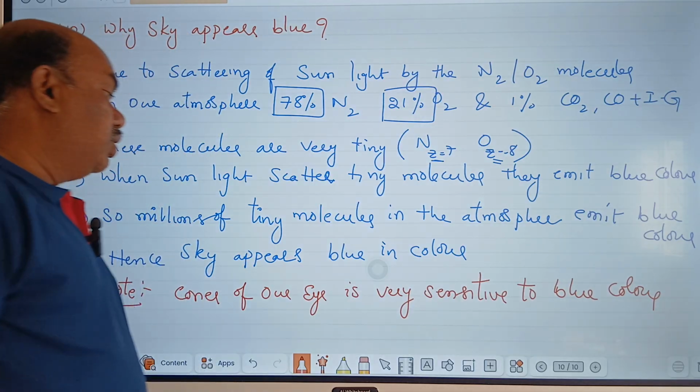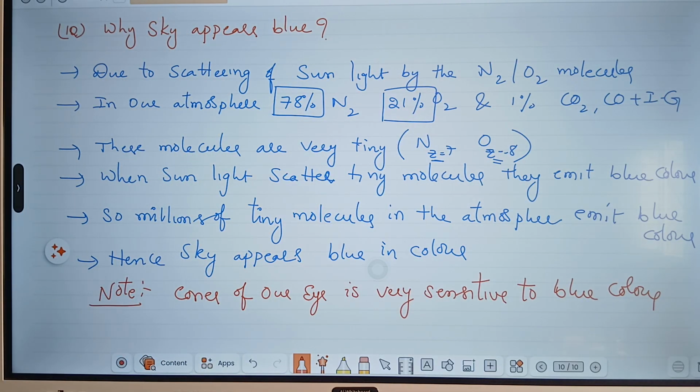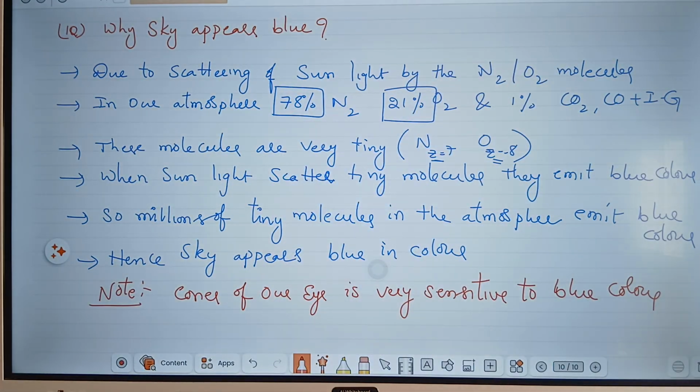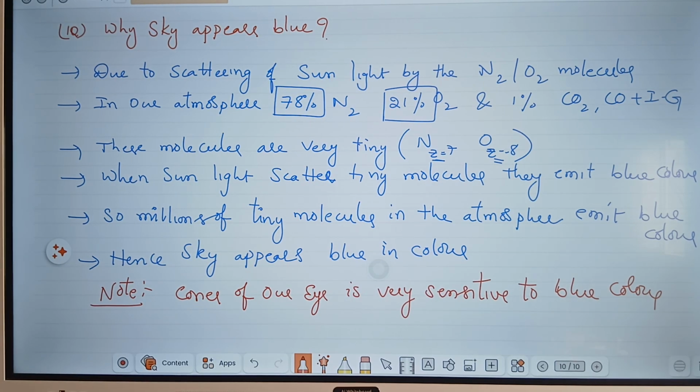Because the cones in our eyes are sensitive to blue color, the sky appears blue in color. This is the explanation for why the sky appears blue. Please note down here. Done? Next topic, listen to me.